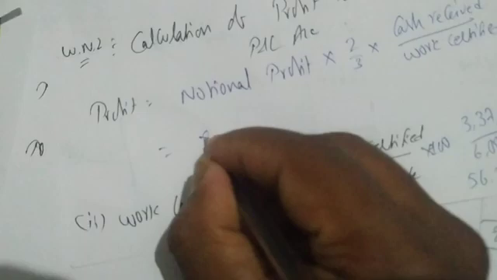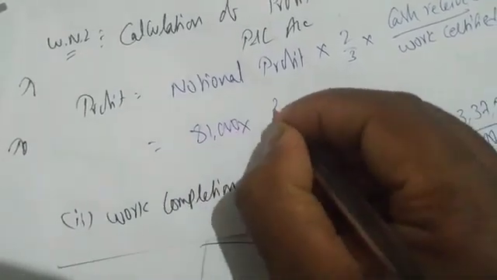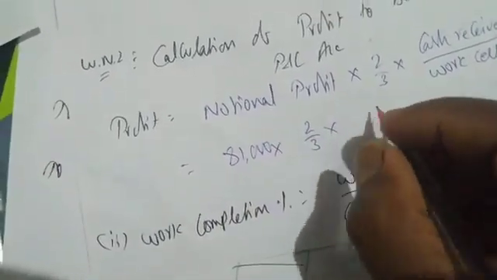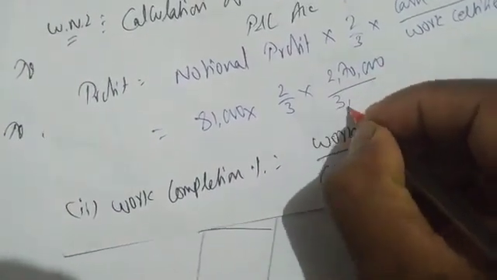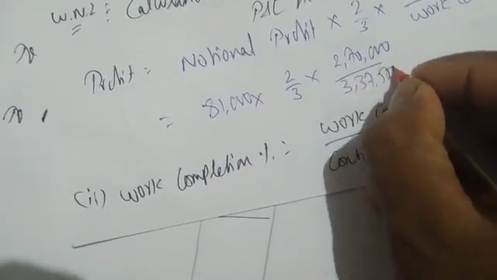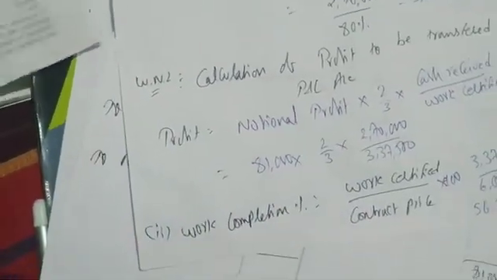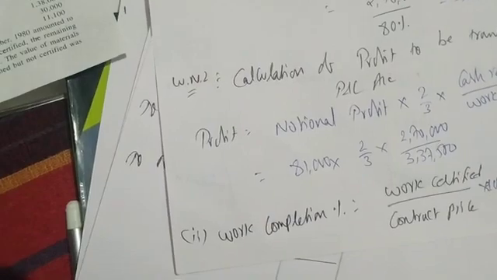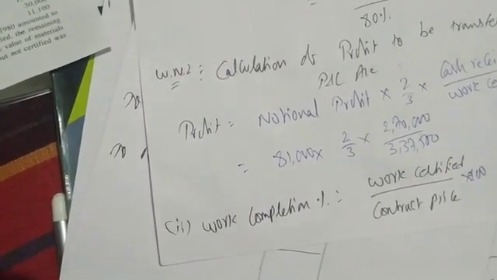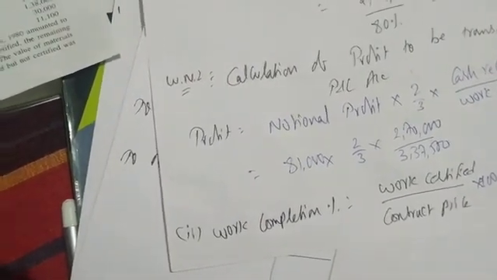How much is notional profit? 81,000 into 2 by 3 into cash received, 2,70,000, divided by work certified, 3,37,500. So 81,000 into 2 divided by 3 into 2,70,000 divided by 3,37,500.